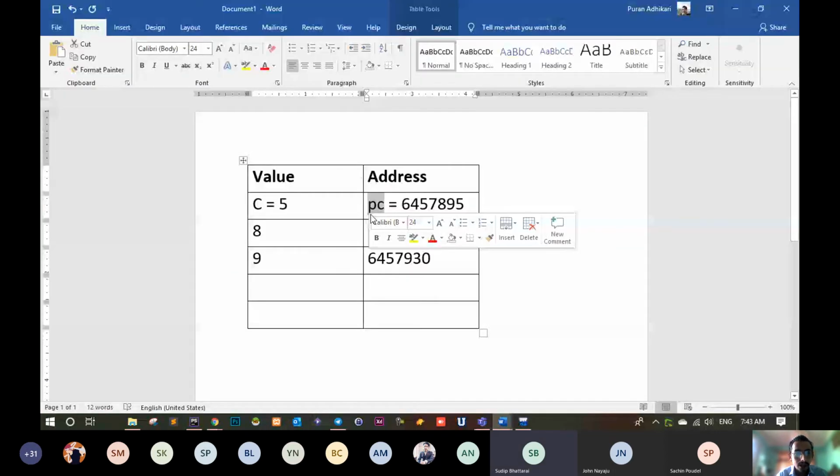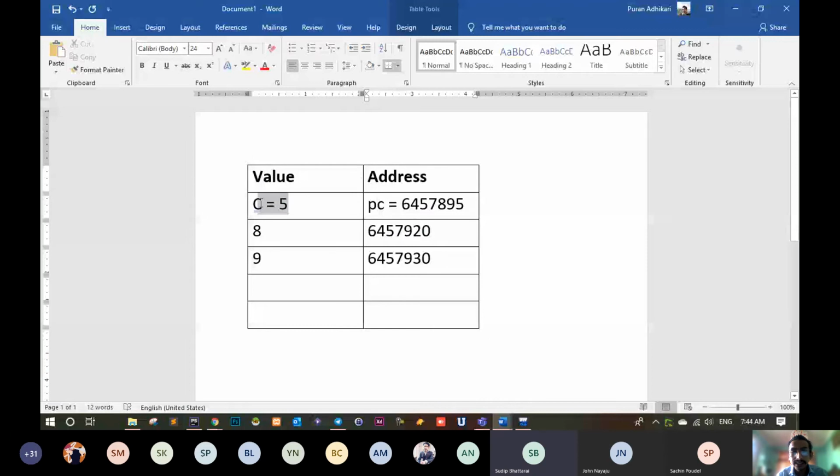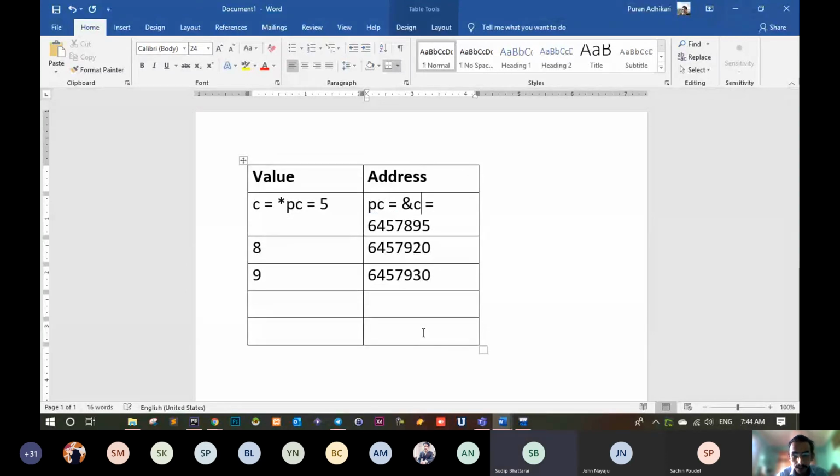You can see. Now, next line, what we did, we changed asterisk PC to 1. Then what is asterisk PC? Asterisk PC means this is PC. Asterisk PC means the value it is referencing. That means this C is asterisk PC. C and asterisk PC are the same. You can see this is PC and this is asterisk. Even you can say this is ampersand C. Sorry, let me increase this.